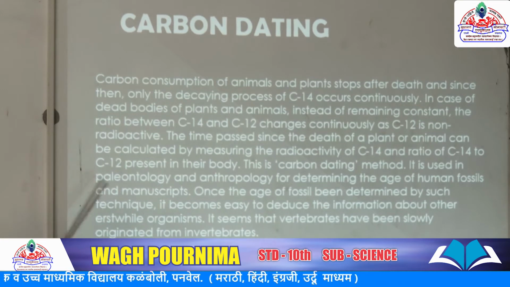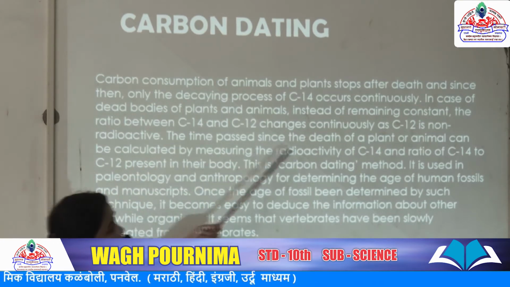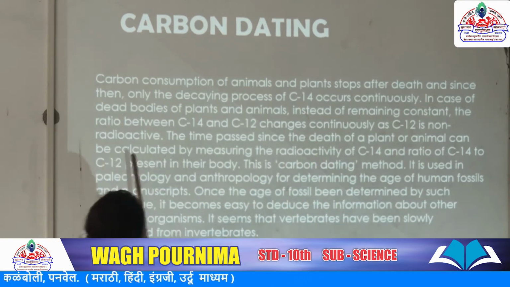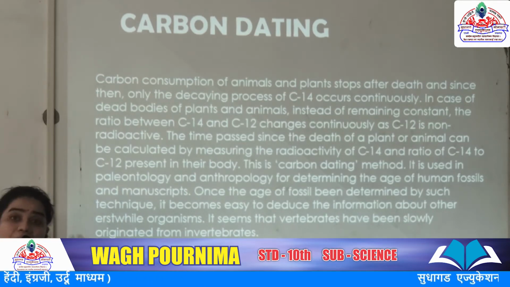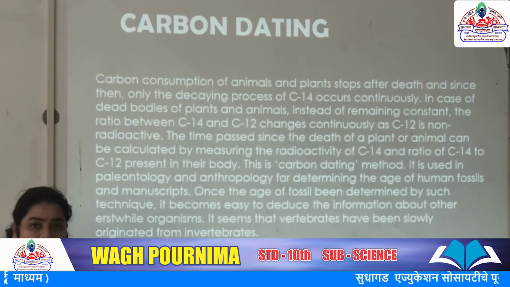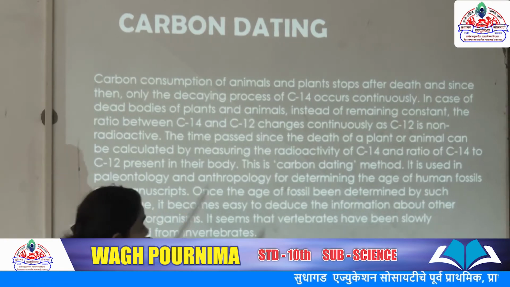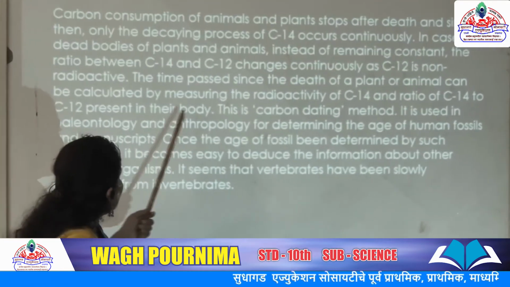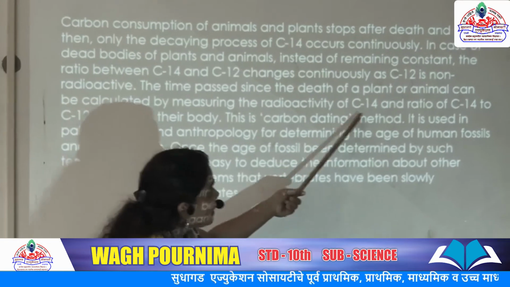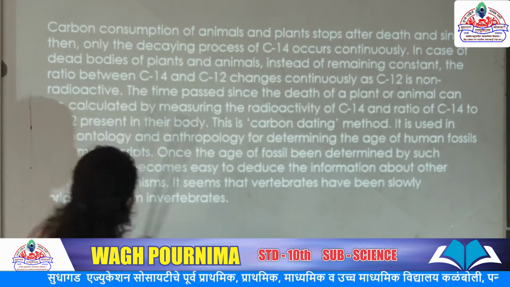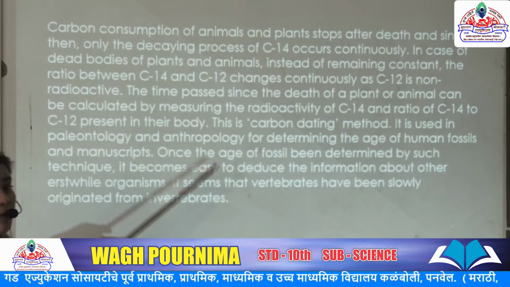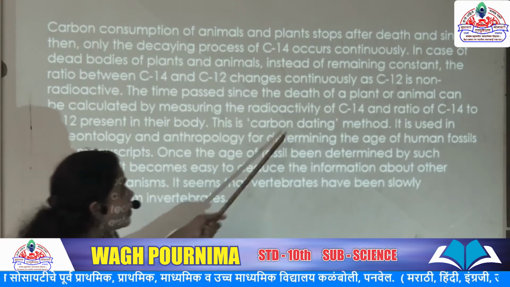The time passed since the death of plants or animals can be calculated. With the help of this method we calculate the age of these organisms. So that's why it's a very important topic. Here, the ratio of C14 and C12 present in their body is used, and this is called the carbon dating method.